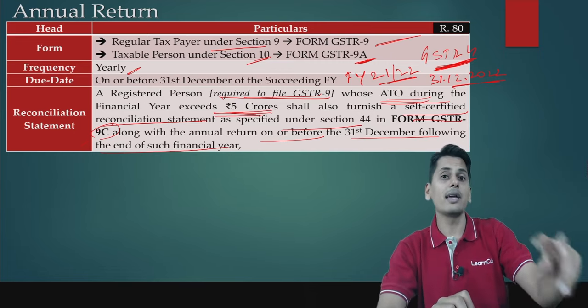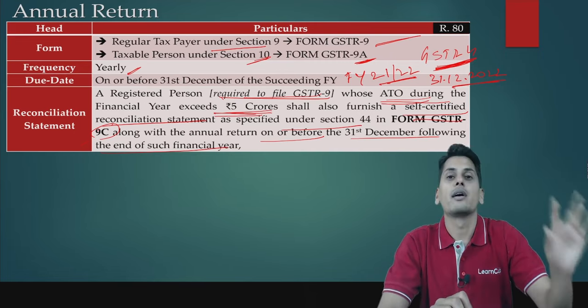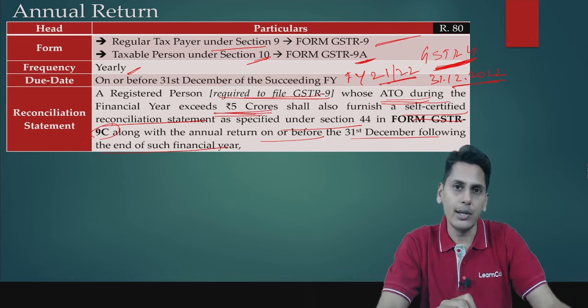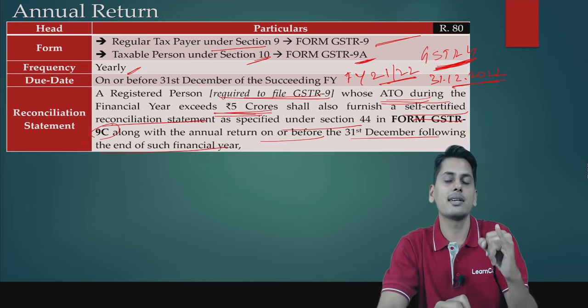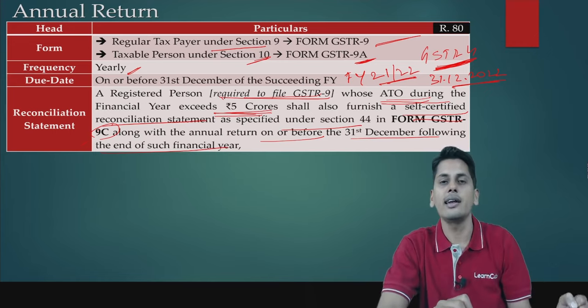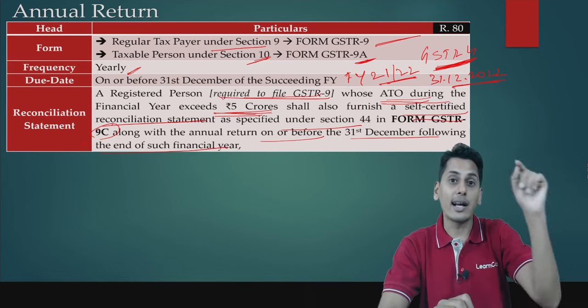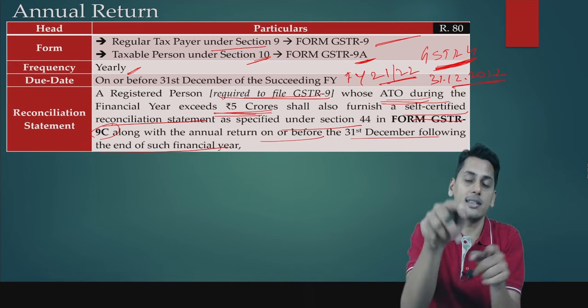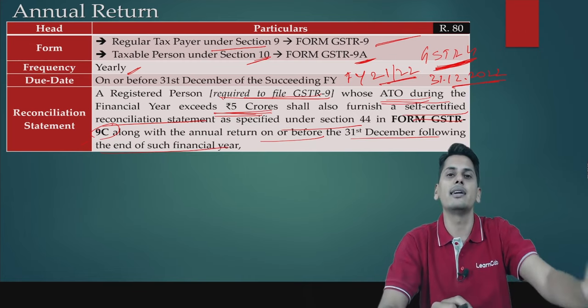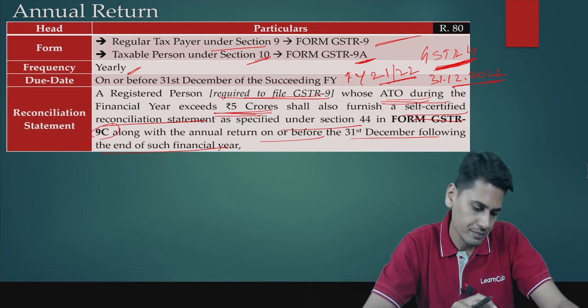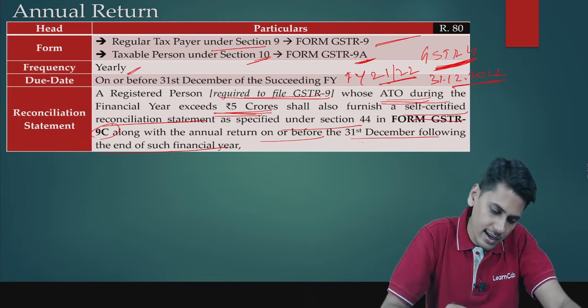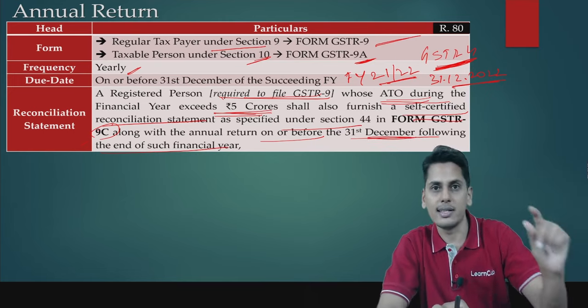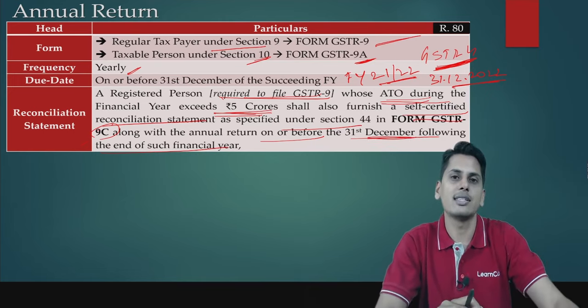Should it be filed by everyone? The answer is no. There are two-step criteria which we need to check. First, he should be a person who is liable to file GSTR 9. Second, he should be a person whose aggregate turnover during the financial year for which he is going to file this reconciliation statement exceeds rupees 5 crores. What is the due date? It is again 31st of December. It has the same due date as GSTR 9.